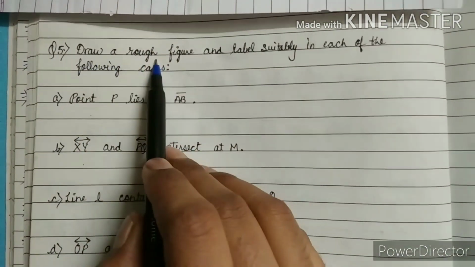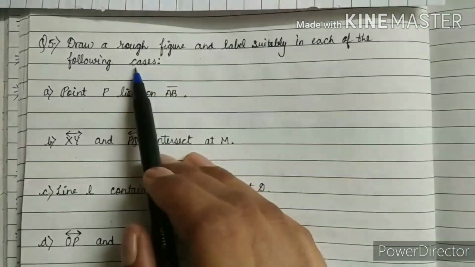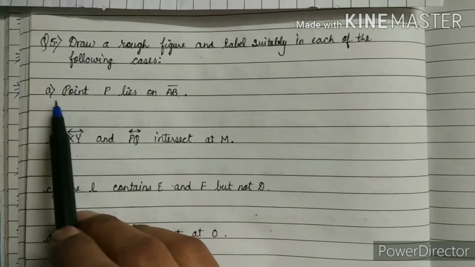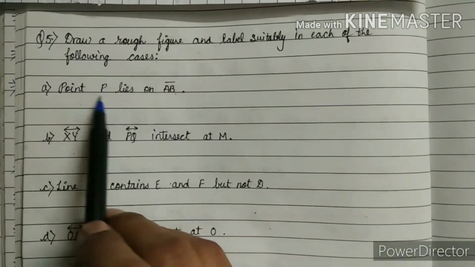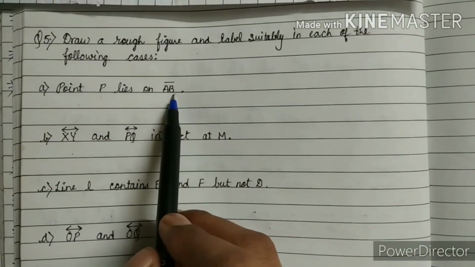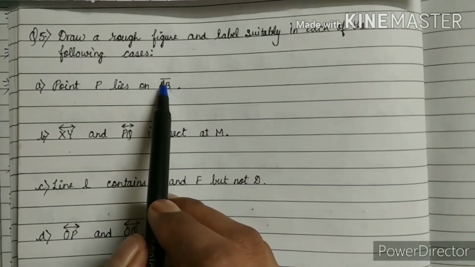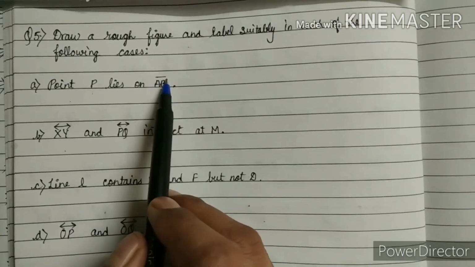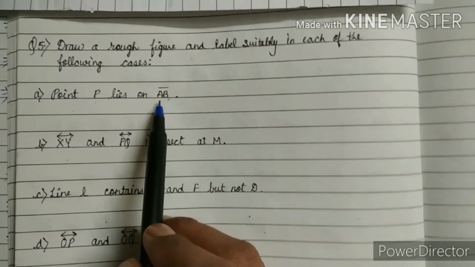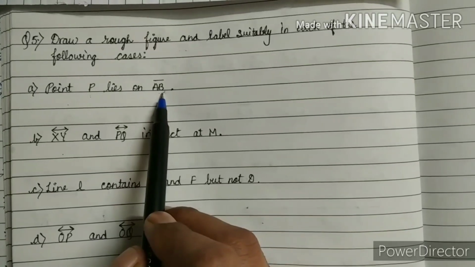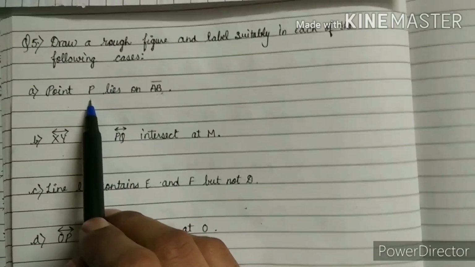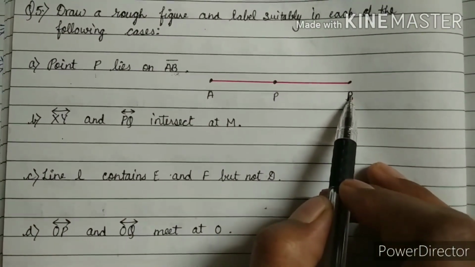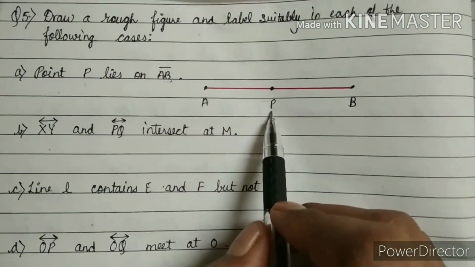Question number 5 is draw a rough figure and label suitably in each of the following cases. First, point P lies on AB. We have to draw a line AB on which point P lies. Here AB does not have any arrow, that's why AB is a line segment. A is the starting and B is the ending, and on this we have to put point P. So P lies on line segment AB.